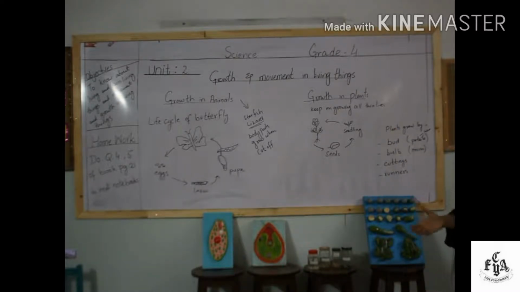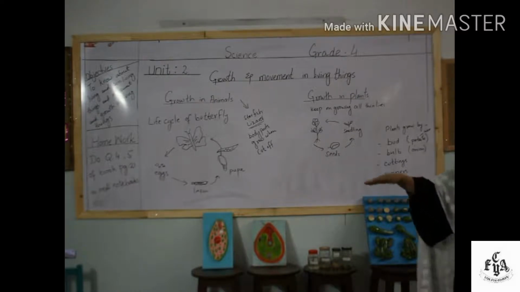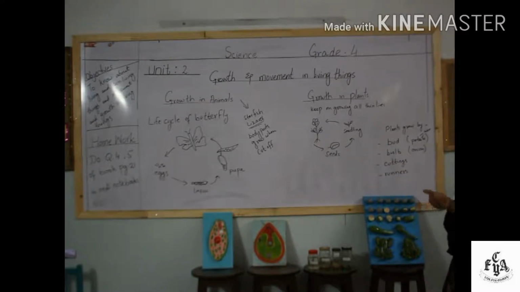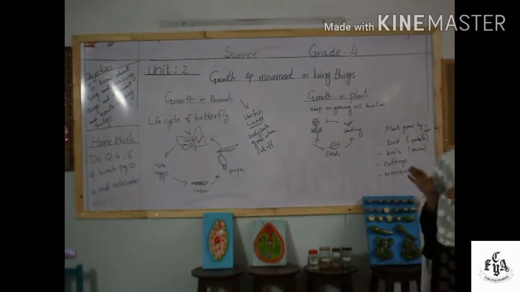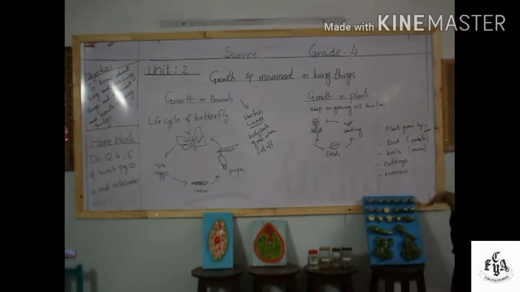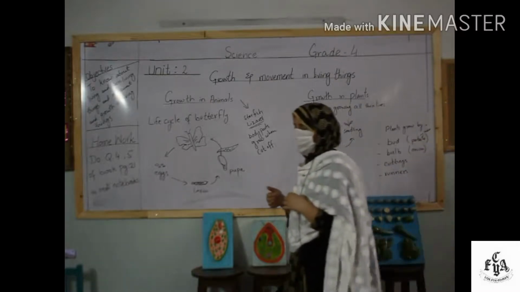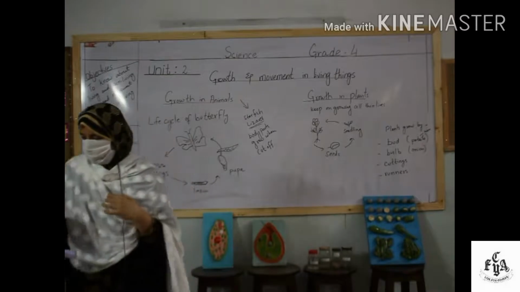The roots arise from it. It goes towards the soil, takes the nutrients from the soil, and grows in size in the form of runners. Their stem is not that strong, that's why it cannot stand erect, but it can run or creep on the soil or on some other support, and it can easily grow. So these were all about the growth and movement in plants.